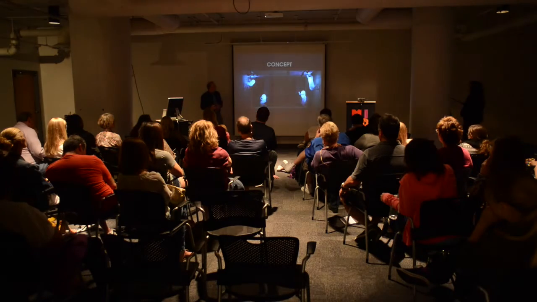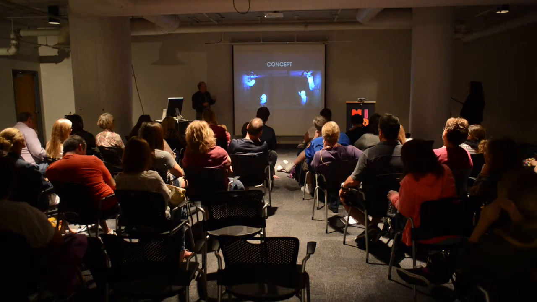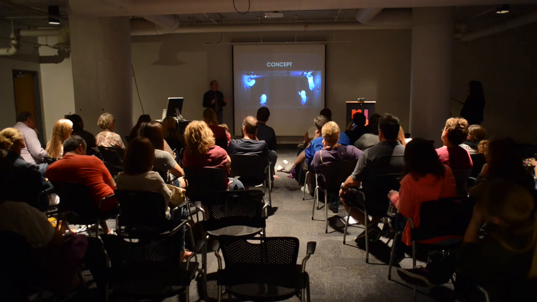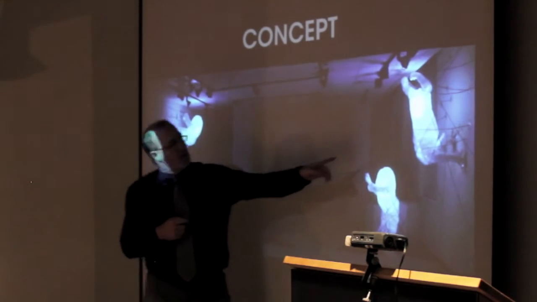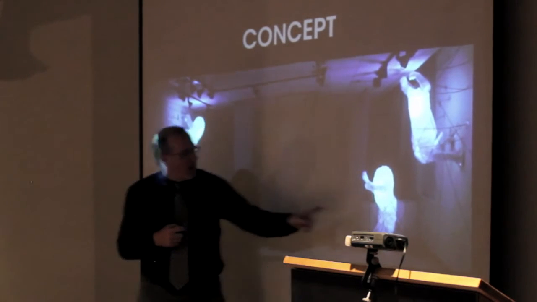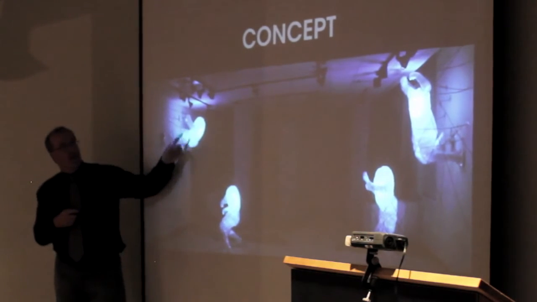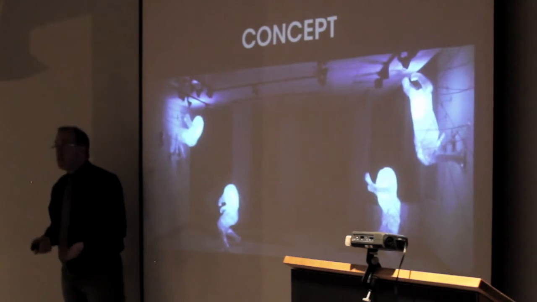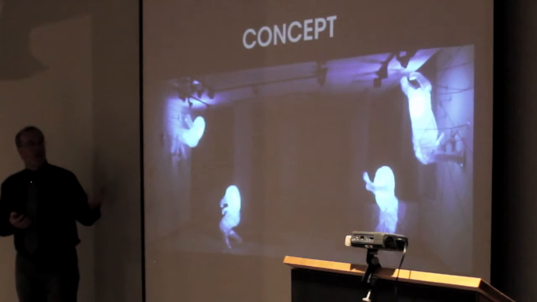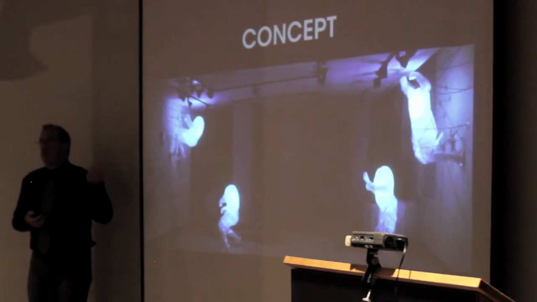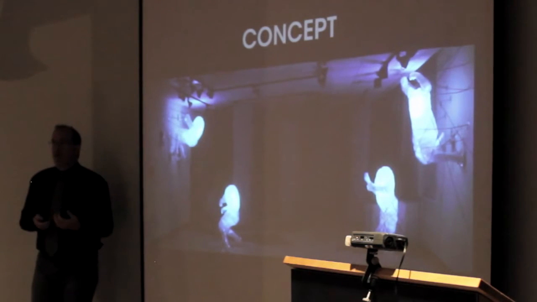That's a concept. This one may be a little hard to see, but this is an actual room, probably close to this size, and these are life-size figures that are made out of plastic wrap, like bubble wrap, with lights on the inside and then strapped down with wires. And so there is this kind of narrative of the person. It almost has a feeling of animation, that this person is walking from here to here. But it's very experiential, it glows, it's got a really wonderful sense of materials. But at its core is this concept of making lit up human beings out of bubble wrap and common materials.